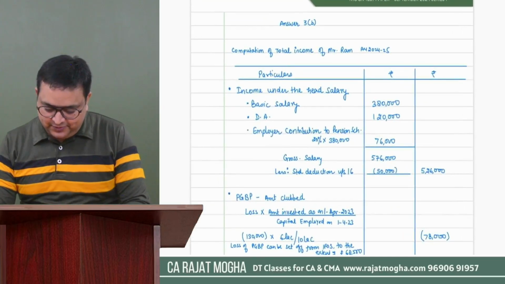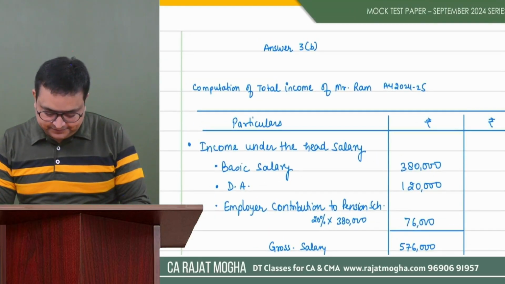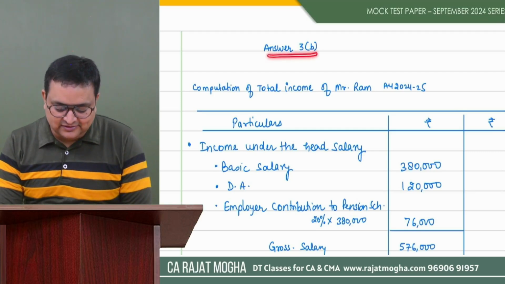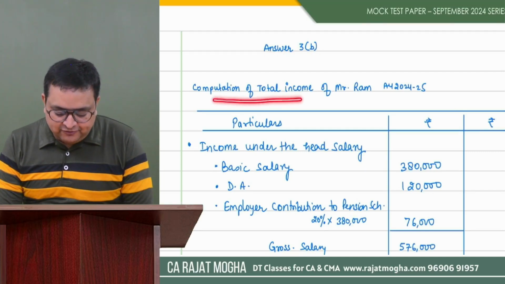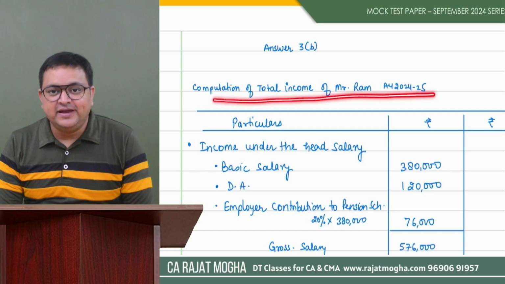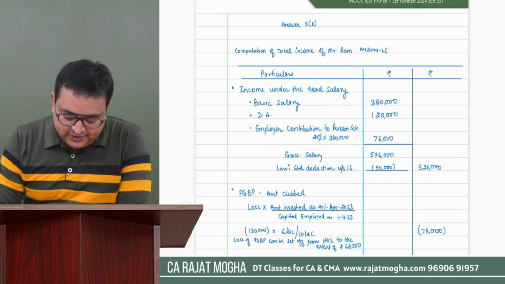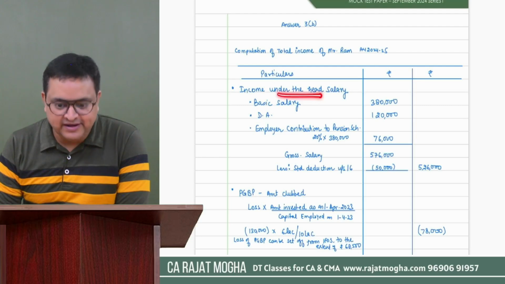Okay, done. Let's discuss this also. First of all, write the answer number properly. This is answer 3B: computation of total income of Mr. Ram for assessment year 24-25. First of all, we will calculate the salary income.